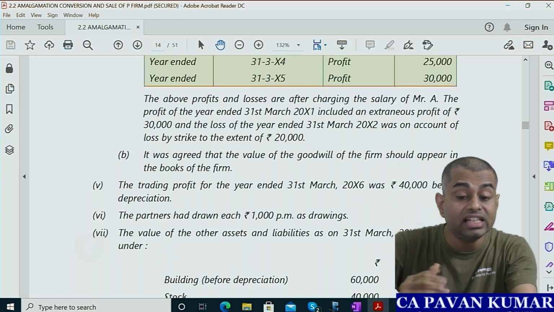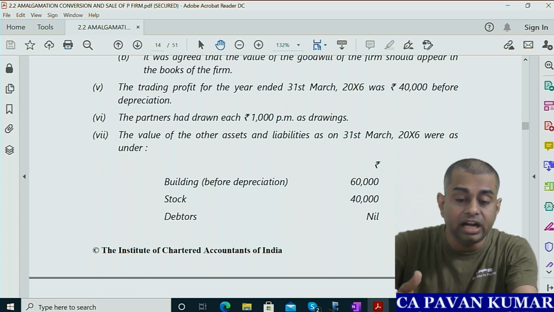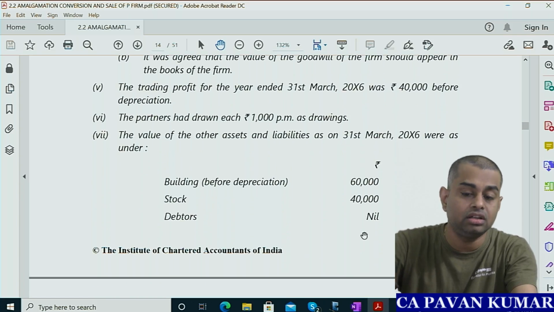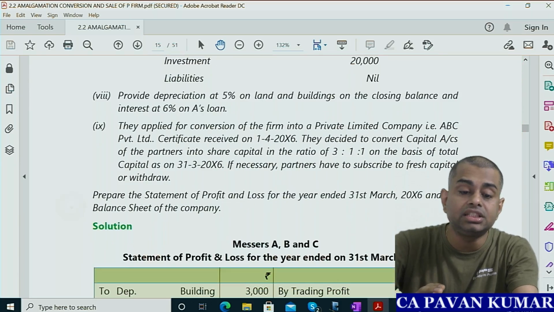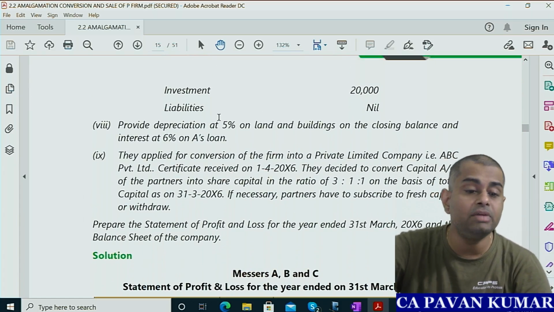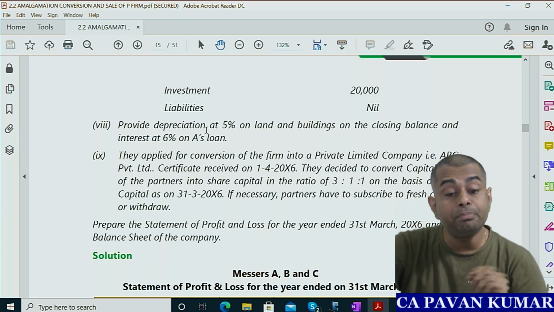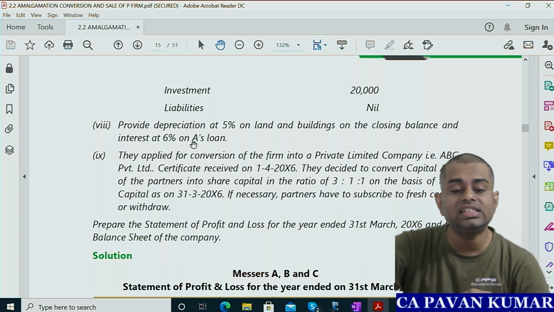The value of other assets and liabilities on 31st March 2016 was as under. Building before depreciation 60,000, stock 40,000, debtors nil, investment 20,000, liabilities nil. Oh my god, how big a problem it is. Provide depreciation at 5% on land and building on closing balance and interest at 6% on